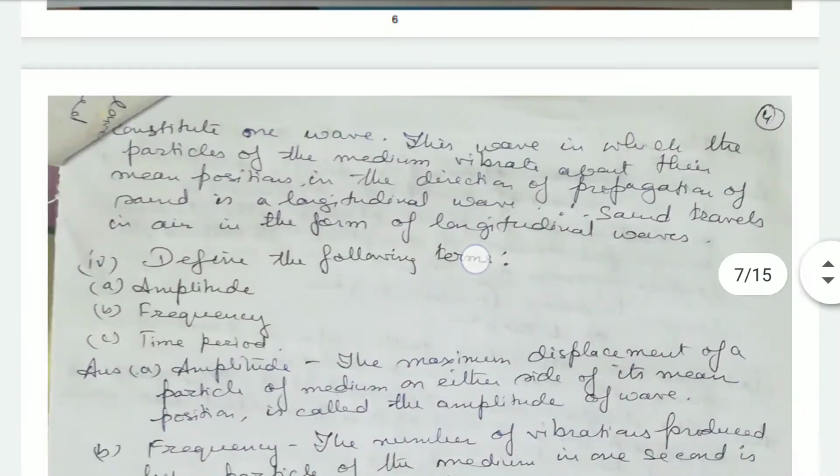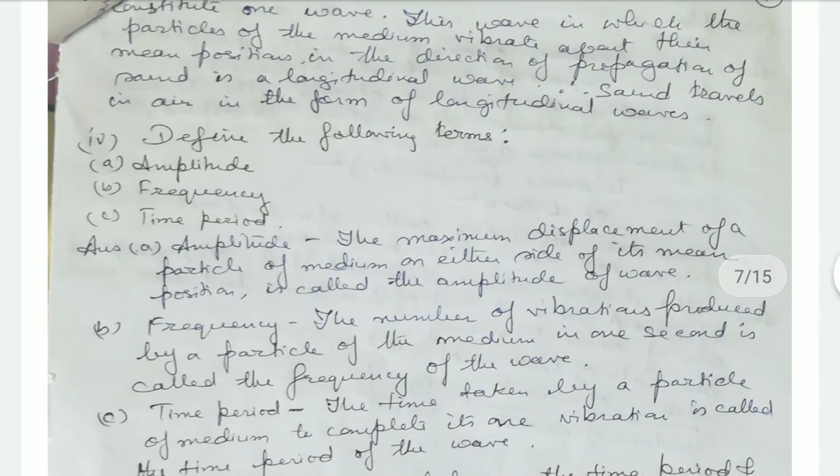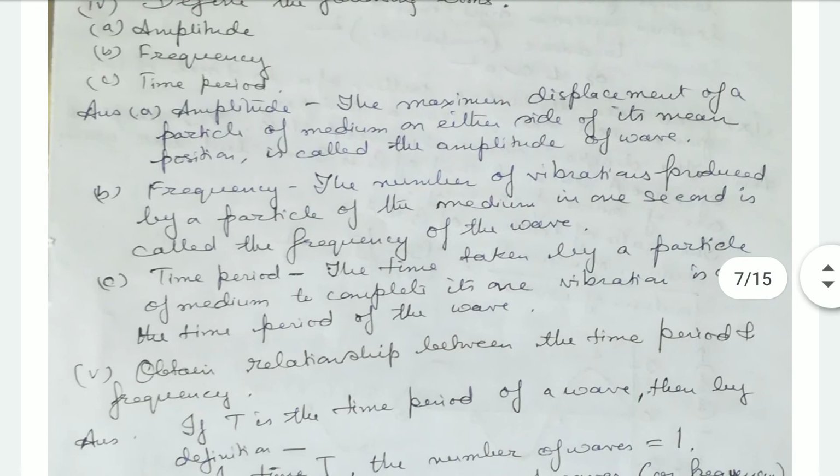Next is define the following terms: amplitude, frequency and time period. Amplitude is the maximum displacement of the particles of the medium on either side of its mean position. How much the particles of the medium are moving from one side to another, from the mean position, how much it is going up and going down. So the maximum displacement is known as amplitude.